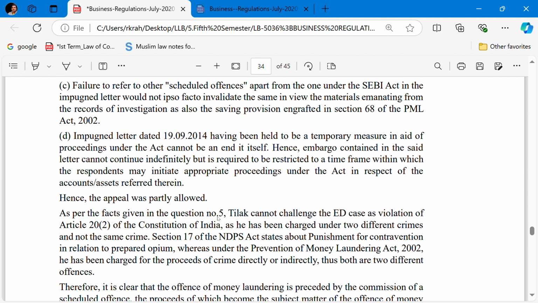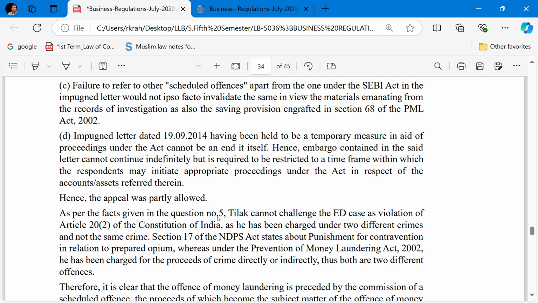As per the facts given in question number 5, Tilak cannot challenge the ED case as a violation of Article 20 Clause 2 of the Constitution of India, as he has been charged under two different crimes and not the same crime.